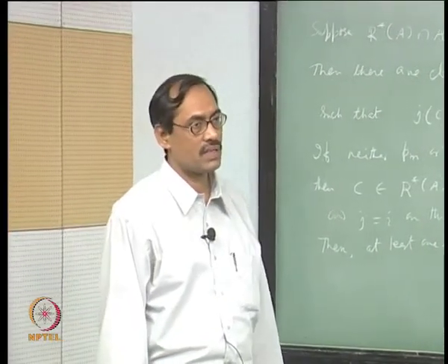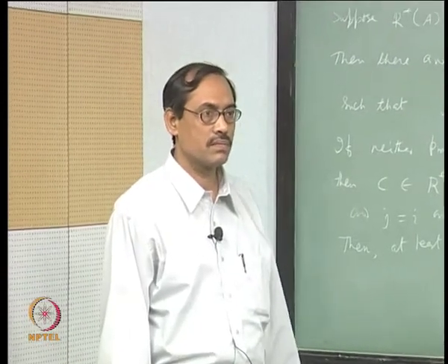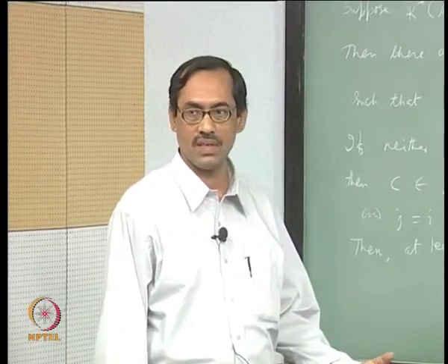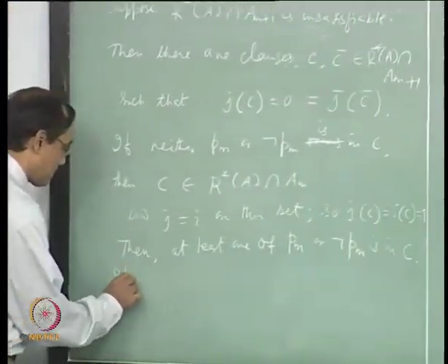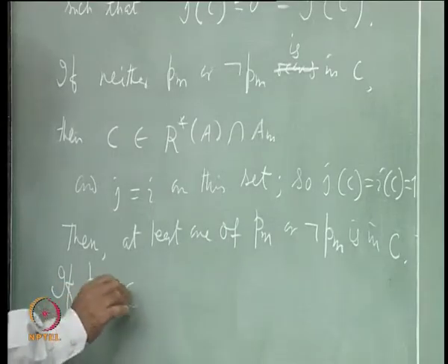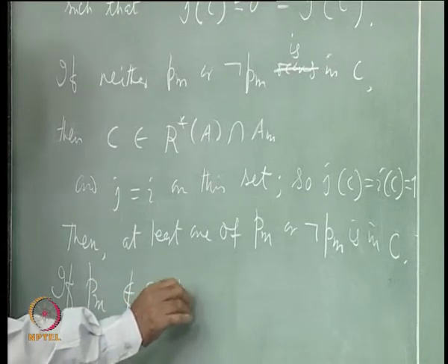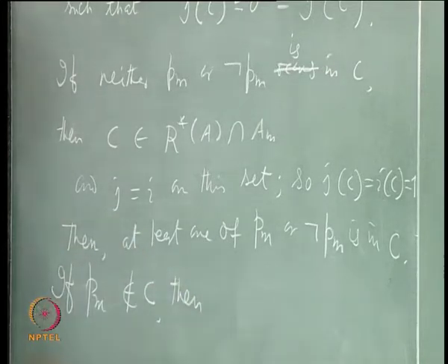Can it happen that not PM belongs to C, that is PM does not belong to C? Let us see. If PM does not belong to C, then not PM belongs to C.